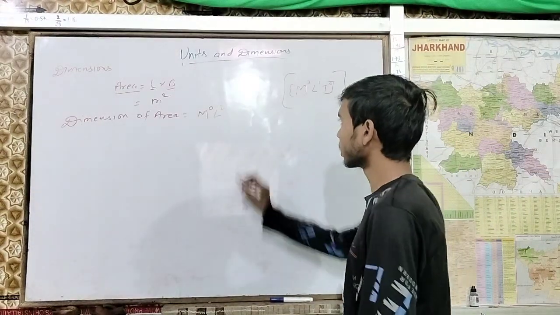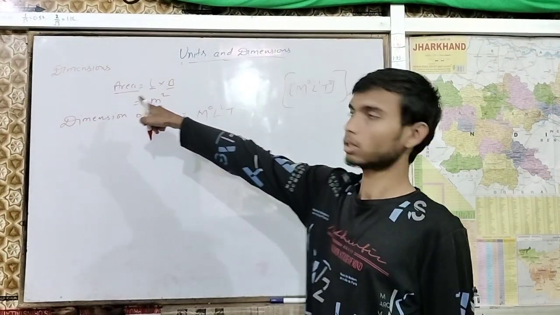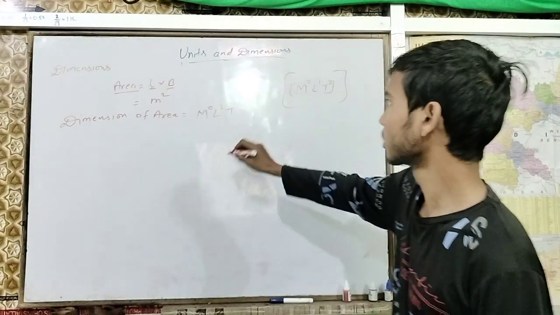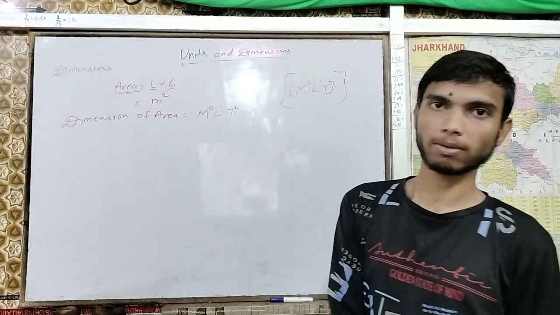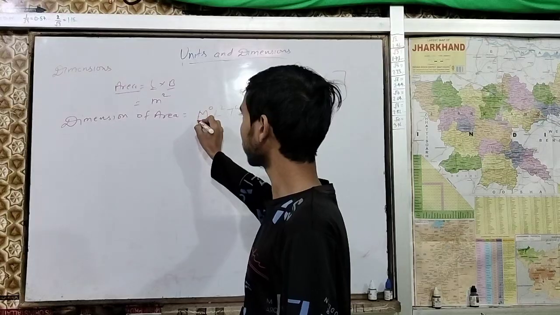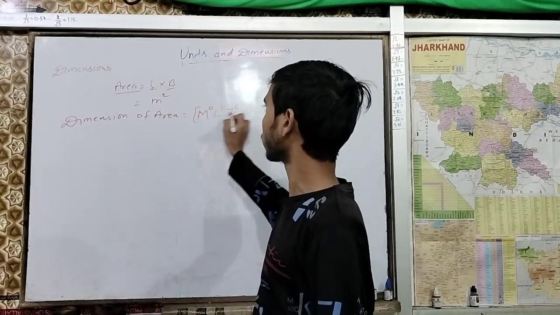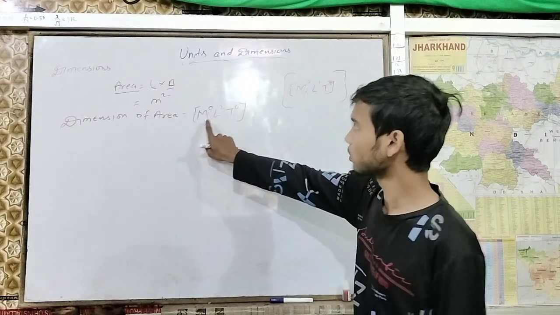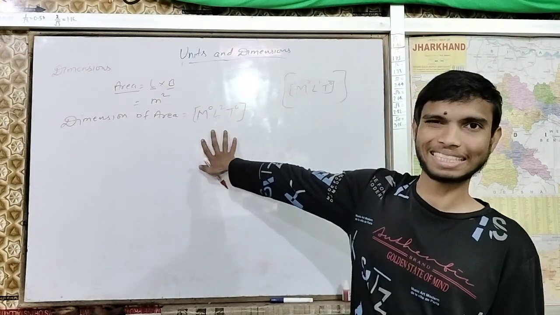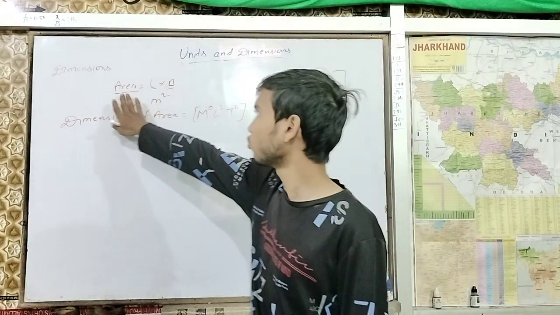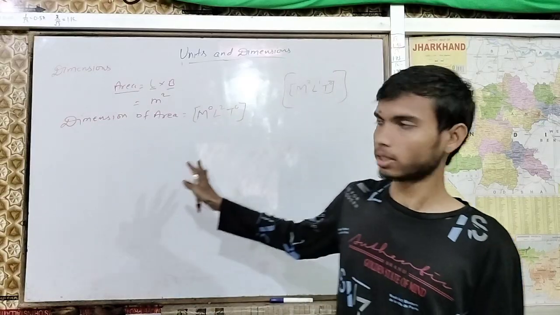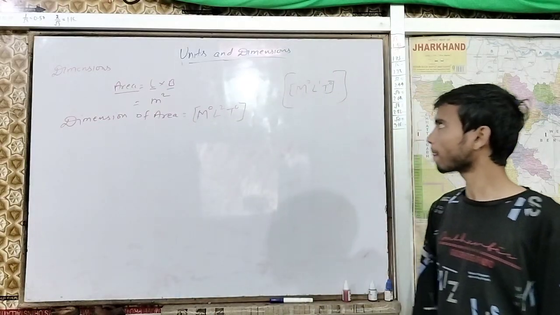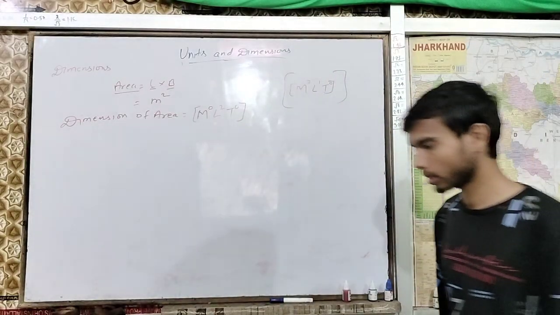Next, T. There is no time for area, so here the superscript of T will be 0. Now you can say confidently that this is the dimension: M0, L2, T0. It's the complete dimension for area. There is no error in this case. Clear? Okay, we are clear.